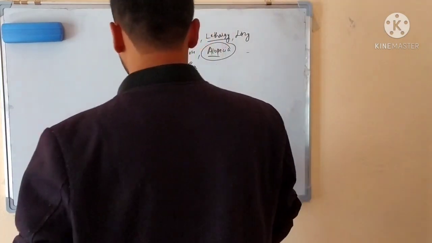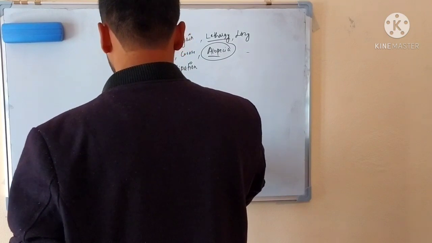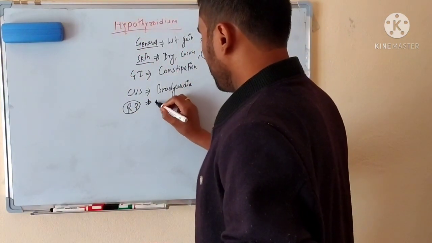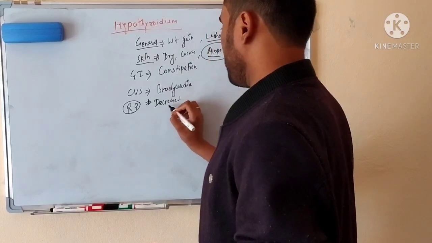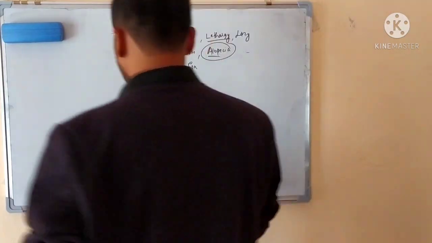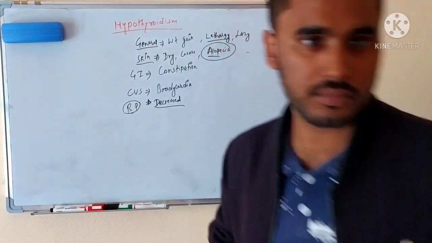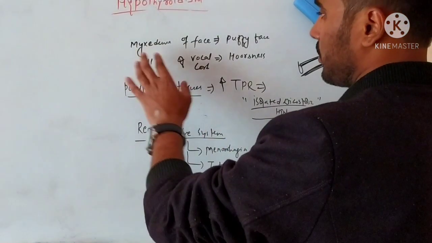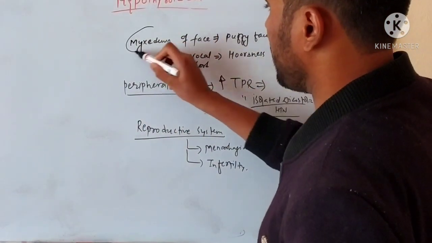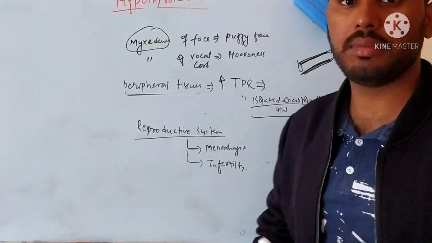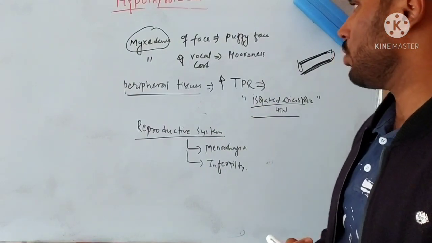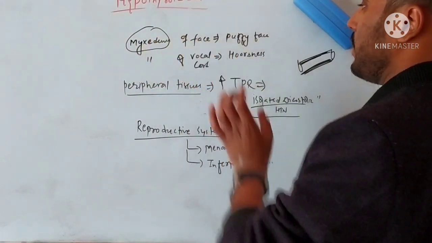And while talking about blood pressure, what will be the effect on blood pressure? BP will be decreased. Okay. Another thing, now there will be myxedema of the face. First of all, you should learn what myxedema is. Myxedema is a term used especially for hypothyroidism. The effect of hypothyroidism on the face will be a puffy face.